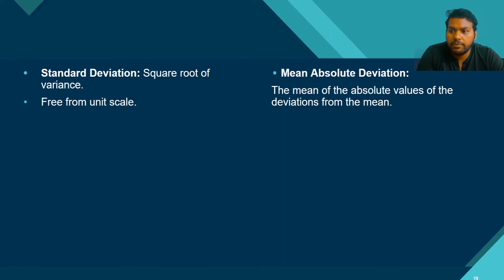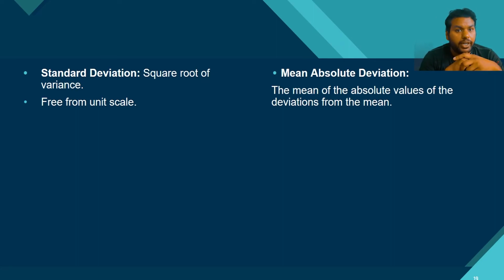Okay, so another term is the mean absolute deviation. It is the mean of the absolute values of the deviations from the mean. That means you calculate the mean, subtract the values from the mean, and then take the absolute value. That means you take the modulus, generally speaking. So that is the mean absolute deviation.